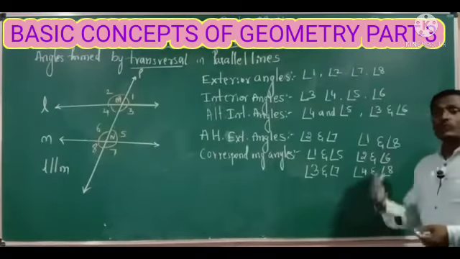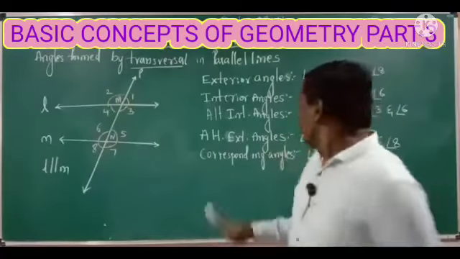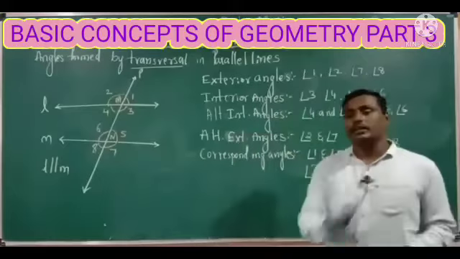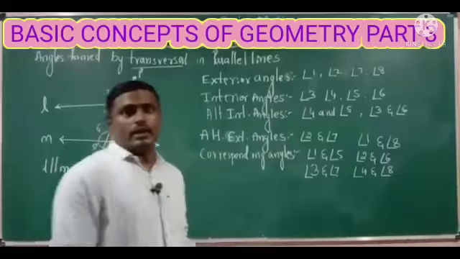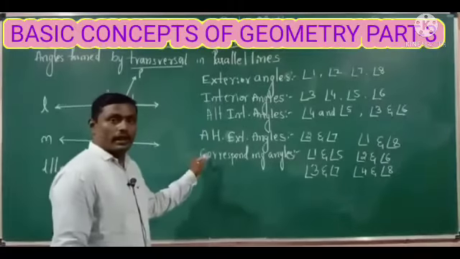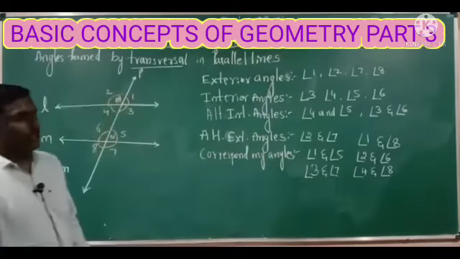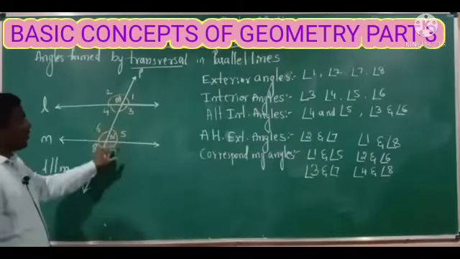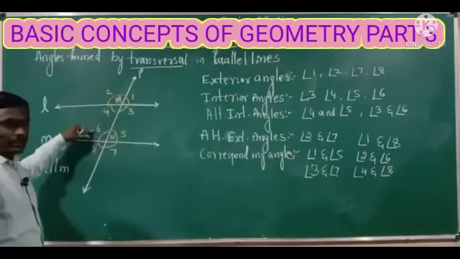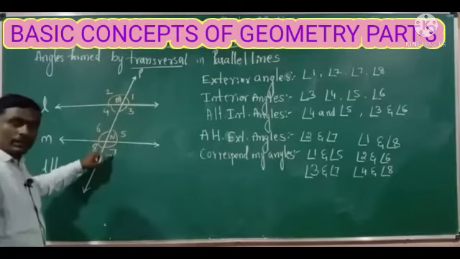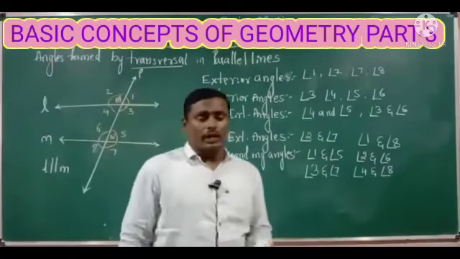So in total we are getting four pairs of corresponding angles, right? When the transversal intersects two parallel lines, it will form four pairs of corresponding angles. Angle 1 and 5 first pair, angle 2 and 6 second pair, angle 3 and 7 third pair, angle 4 and 8 fourth pair of the corresponding angles.